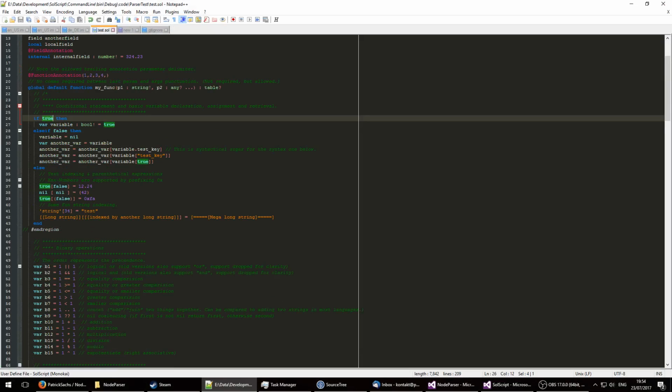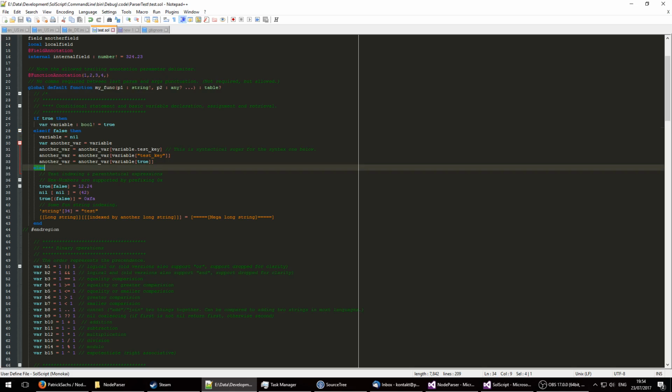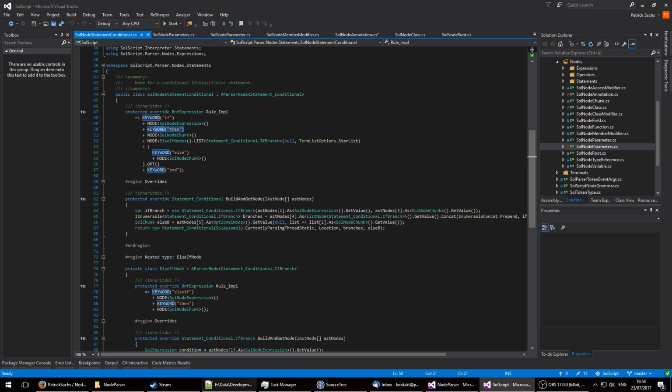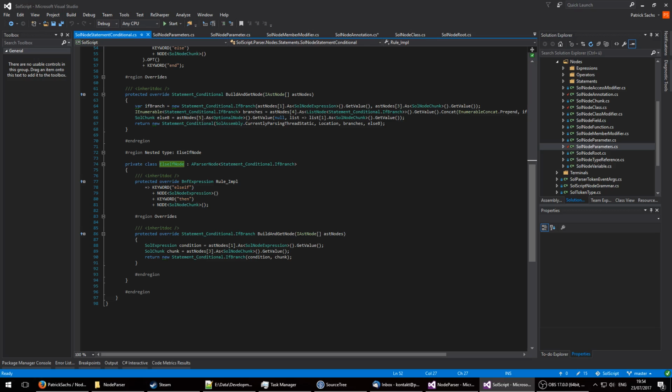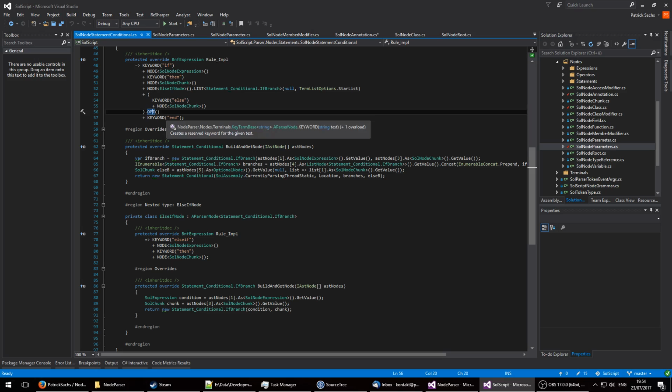If an expression, then else if an expression, then else, end. If we take a look at how this is structured, we have if, then a chunk, which is just a bunch of code, then an else if node: else if an expression, then a chunk, and we make a list out of them, then else, a chunk, which is optional, end.